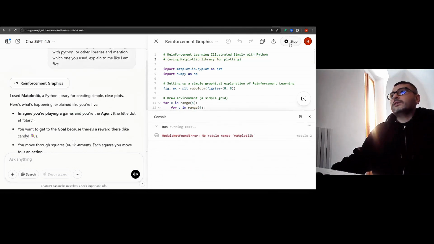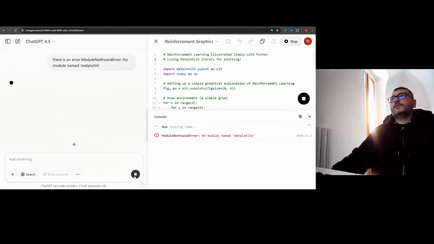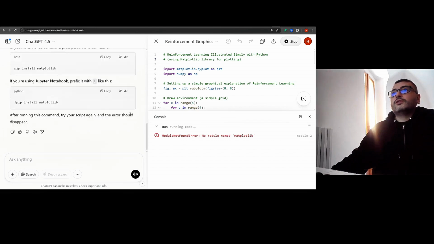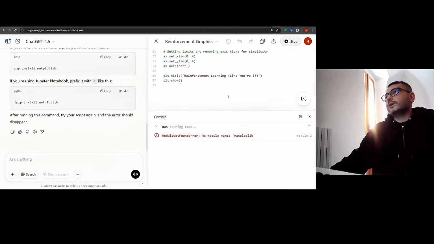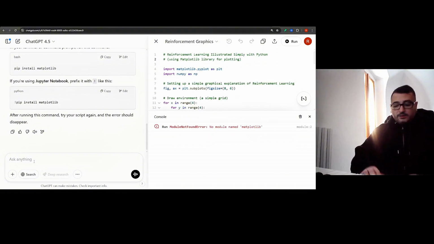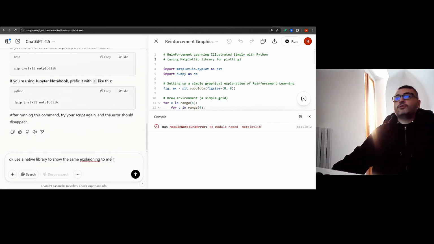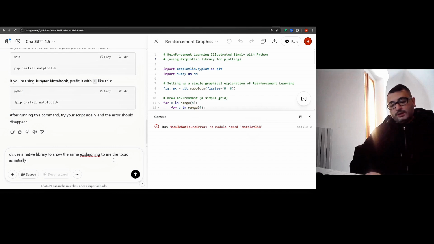We can run it. Name, non-module name. There is an error. Interesting. And let's see what the response gave. Pip install. Okay, it doesn't install Python natively, so we can't see it apparently. Let's just use a native library to show the same, explaining to me. Basically, it gives instructions on how to do it yourself. Explain to me the topic as initially asked.